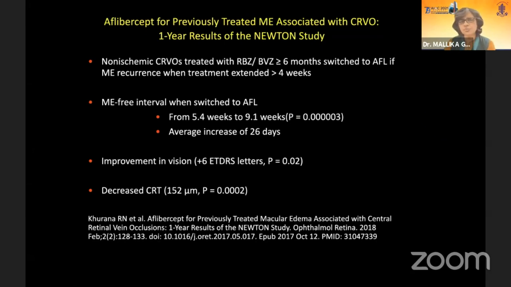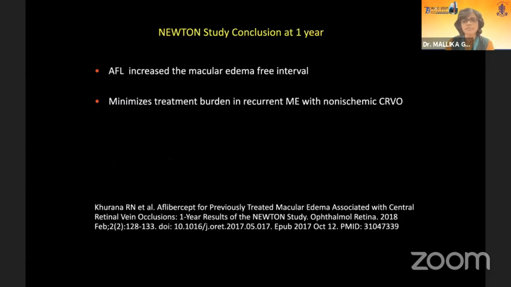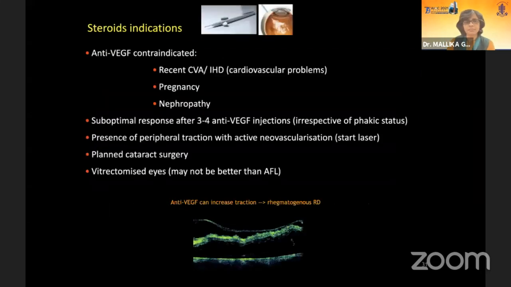This is a study which tried to see, if you have recurrences with ranibizumab or bevacizumab requiring injections every 4 weeks and you cannot extend the interval beyond 4 weeks, what happens if you switch them to aflibercept? It was seen that immediately the treatment interval could increase from 5 weeks to 9 weeks, with an average increase of 26 days. And not only was the interval increased, but there was a further improvement in vision by 6 letters and a decreased CRT by 152 microns. So here again, aflibercept has several advantages over the other two drugs. It increases the macular edema-free interval, minimizing treatment burden.